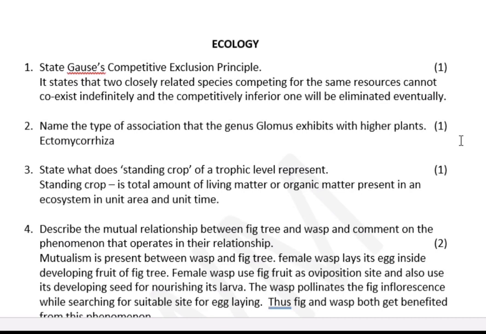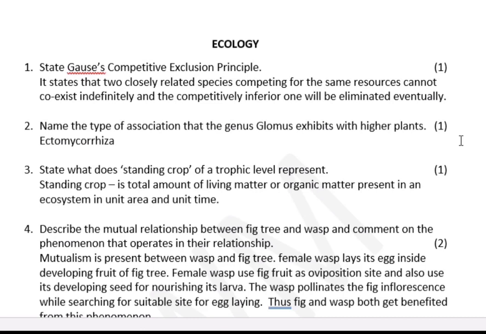And also, one more rule is there, competitive release, which states that when a superior species is removed from the scenario, the inferior species will spread out to that geographical area. That example is barnacles like Balanus and Chthamalus. So please keep in mind the three rules we have to study: competitive release, Gause's competitive exclusion principle, and resource partitioning.